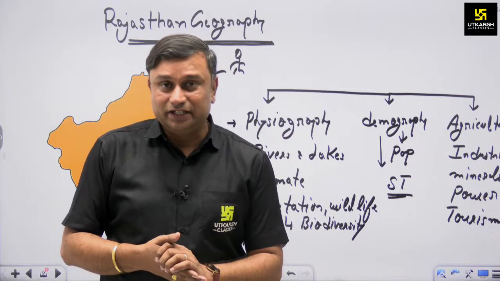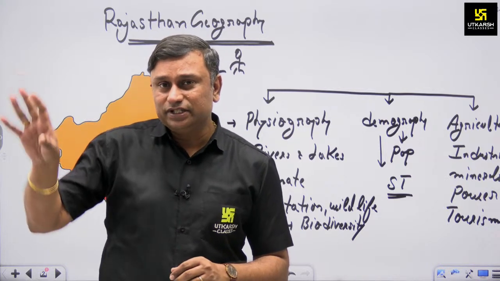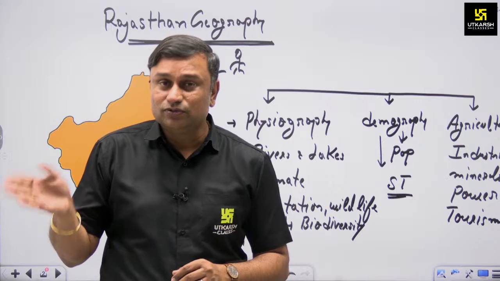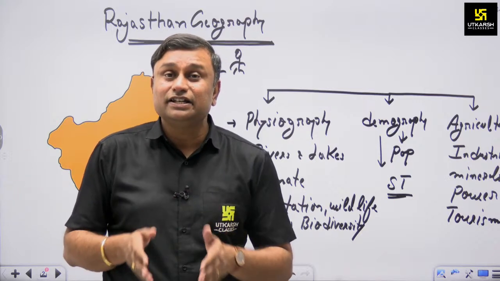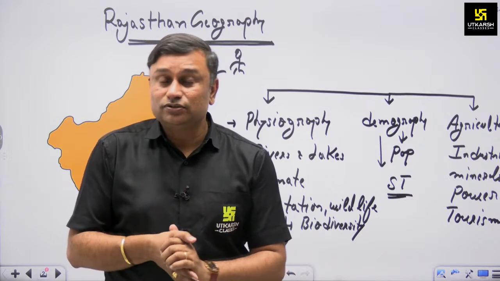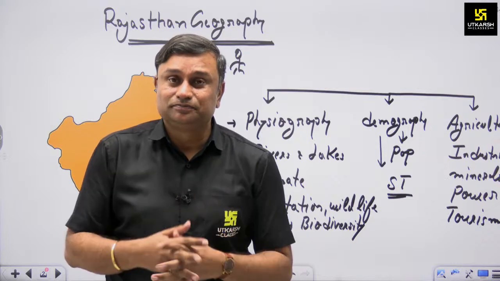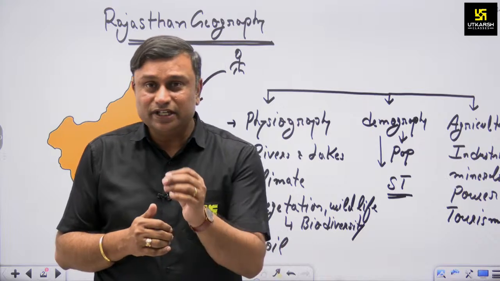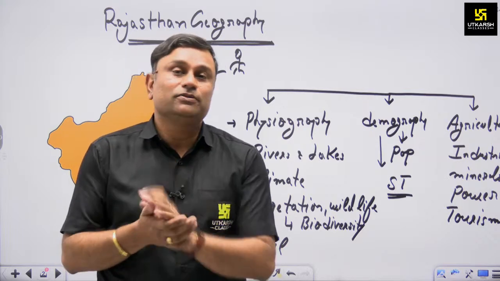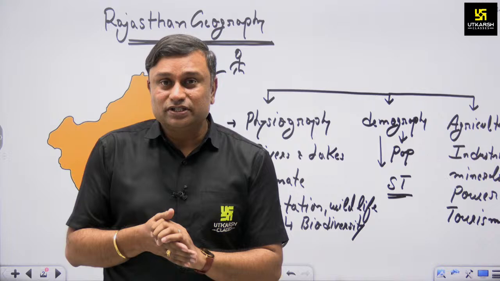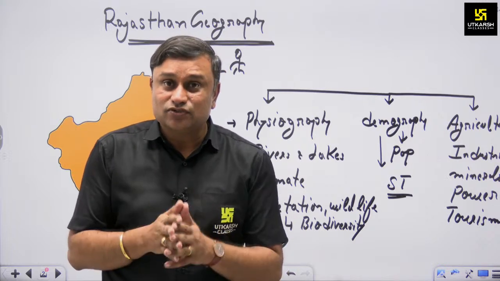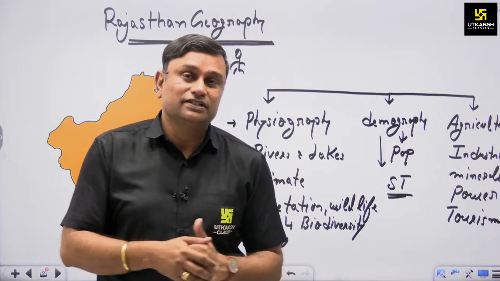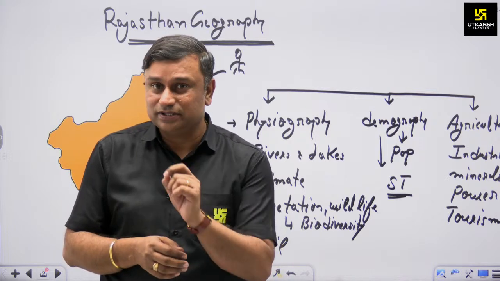Then we have to study the climatic condition, vegetation and the soil condition. Then, if we learn about the physical aspect, we also need to know about the people residing or dwelling in our state, because you have to rule over the people also. So we have to know the significant characteristics of our demography, through which we can make a plan. That's why the population or demographic section is included in our syllabus.